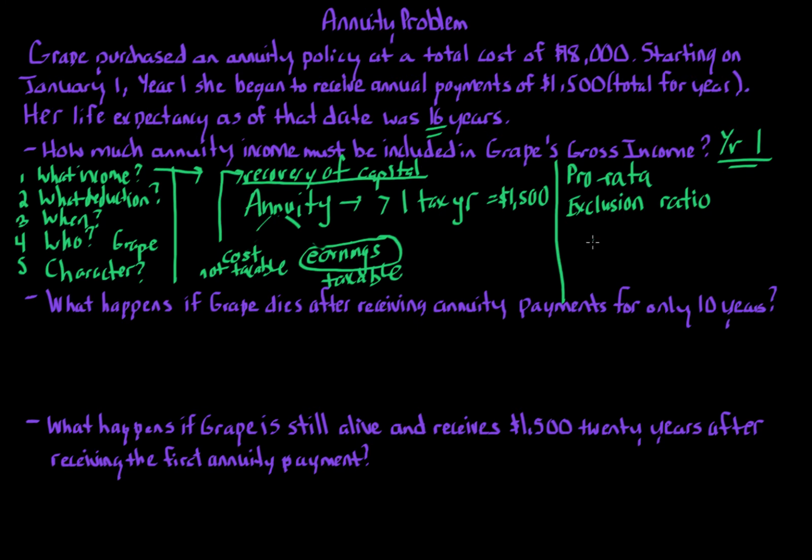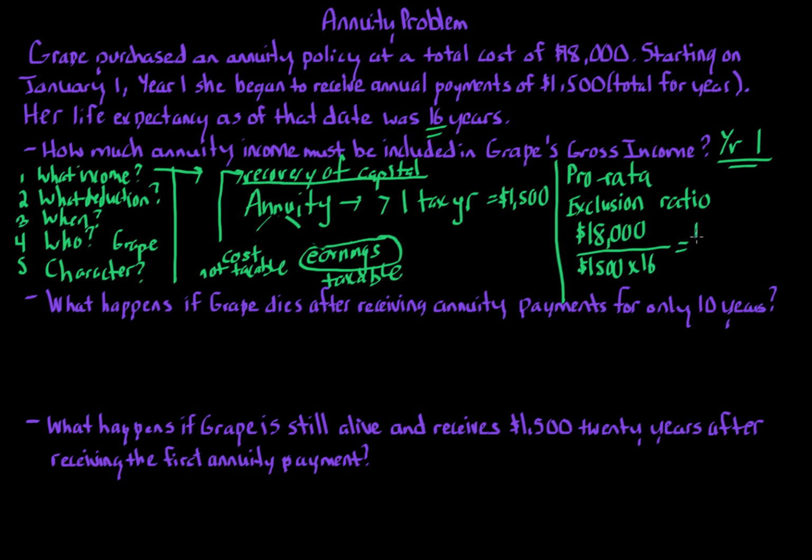So if we actually calculate that out, the total cost here is $18,000, we're given that cost, $18,000, over the total payments that are expected. So we take $1,500 per year times 16 years.